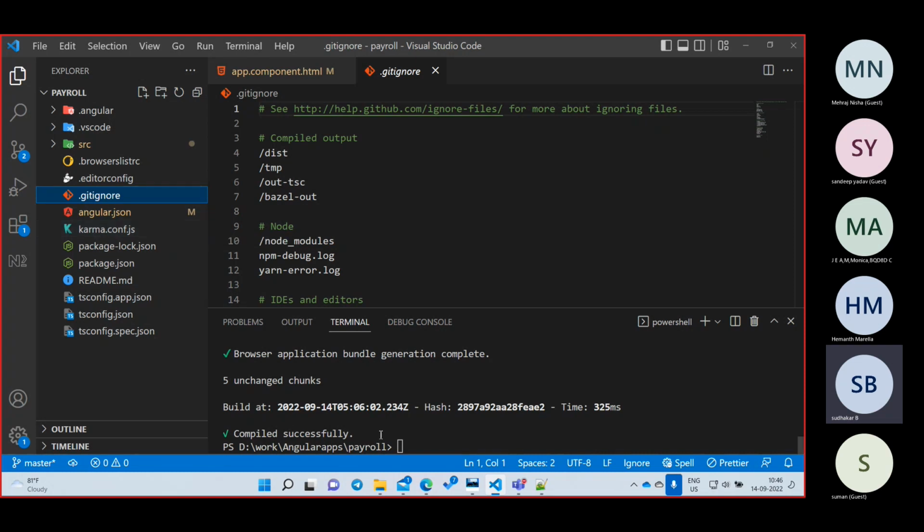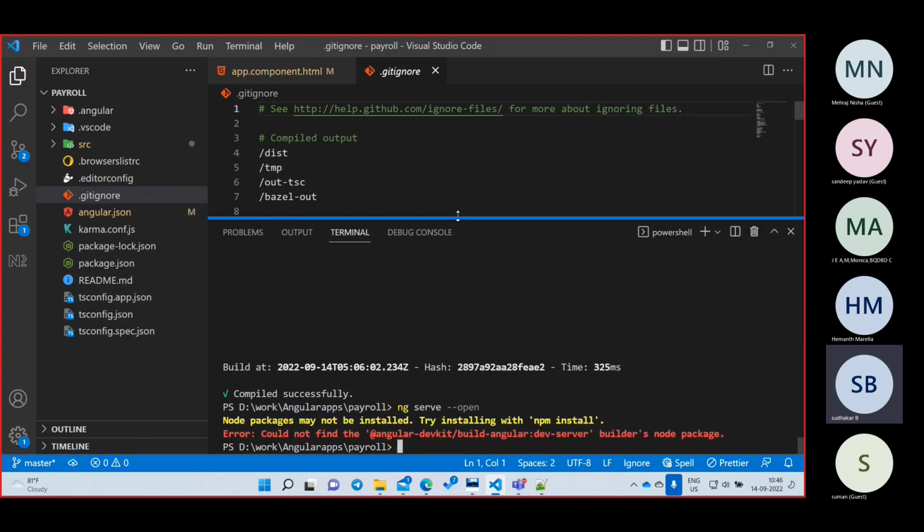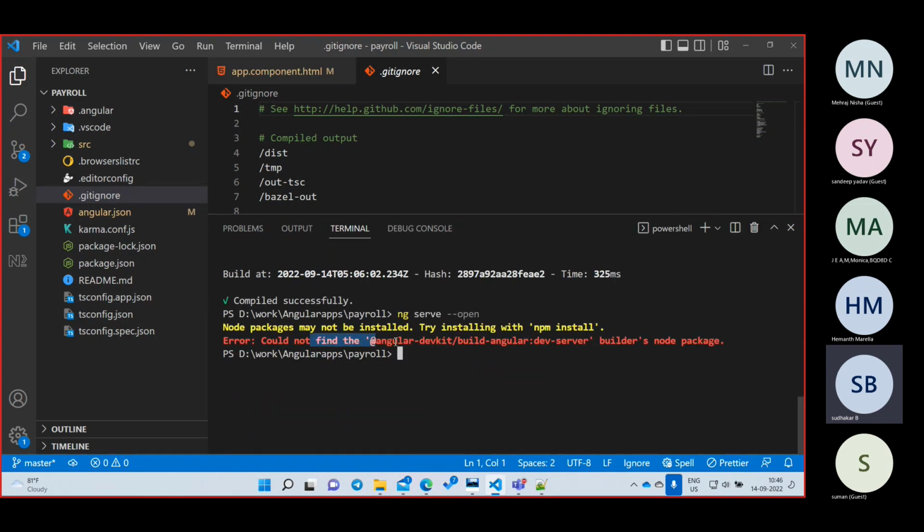So suppose directly I say ng serve --open to run it. This time your project may fail. Let us see. It has failed, right? What it is saying is, hello boss, I am not able to identify some library, and it is not there, because we have deleted node modules, right? Whenever node modules are missing, this will not work out, that is the reason.